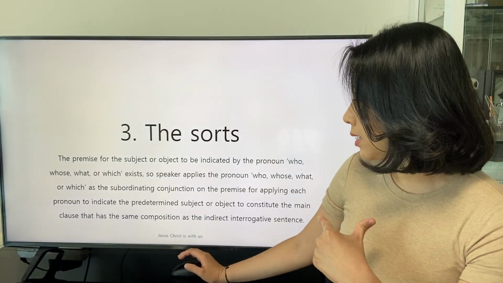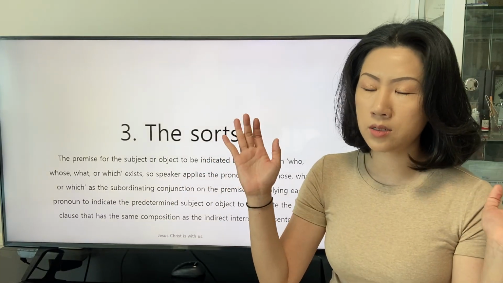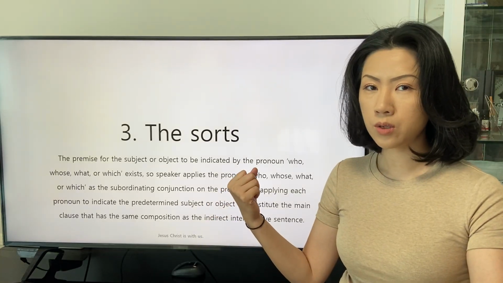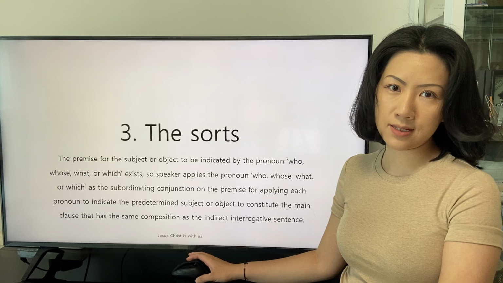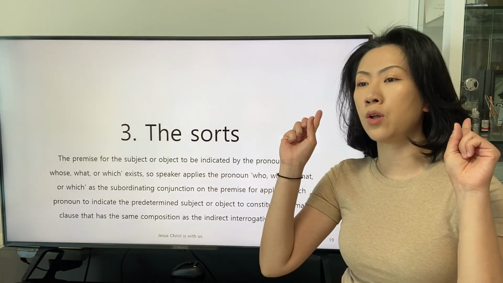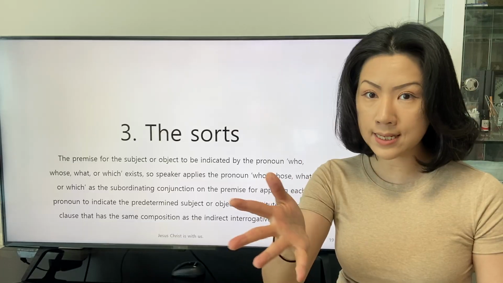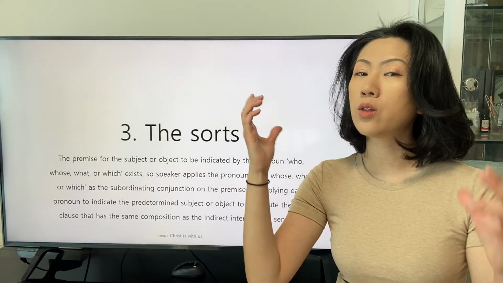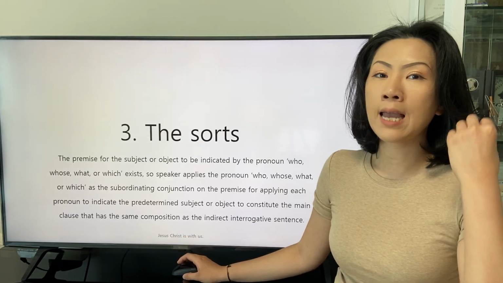This sentence, I don't know what it is, and sentences like this are called indirect interrogative sentences. But we can analyze that the pronoun what is changed from the interrogative pronoun to the subordinating conjunction with the trait of a pronoun.